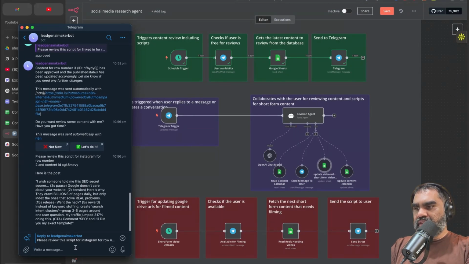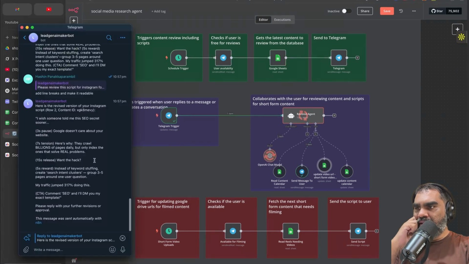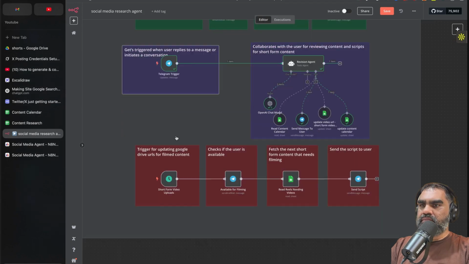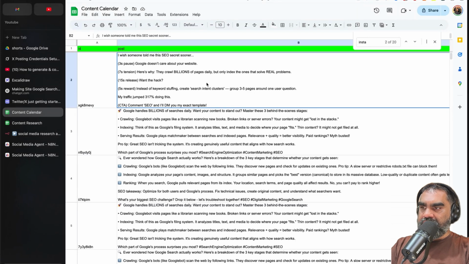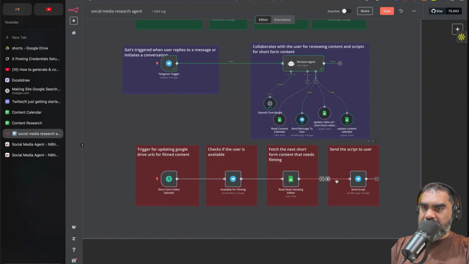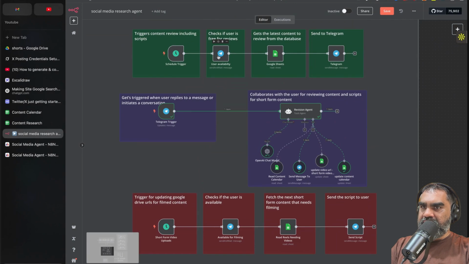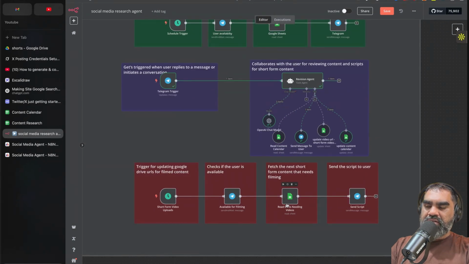And I'll say add line breaks and make it readable. And of course I have to run this. All right. So now that is better. I'll say that looks good. Approved. Let's run that again. If you go there, that is approved, the Instagram reel. Line breaks are added. So the next trigger is just for Instagram scripts. What it does is essentially the same thing, but ask the user for a video URL link from Google Drive for the recorded video, or remind the user to record the video.